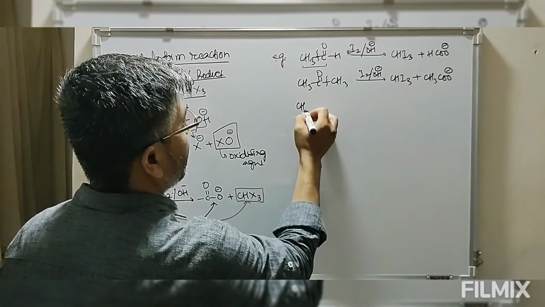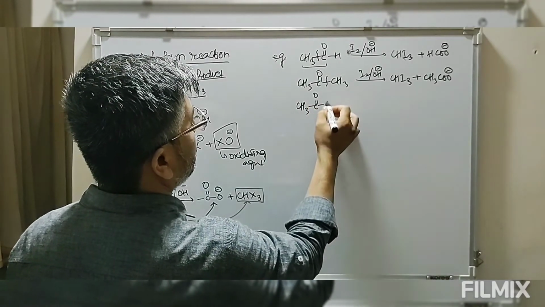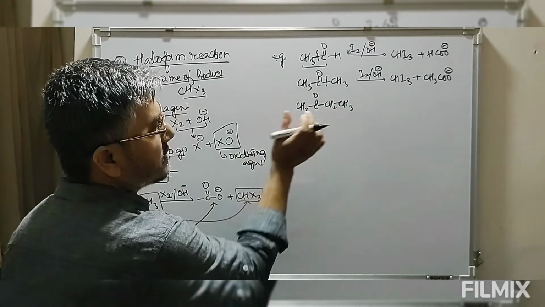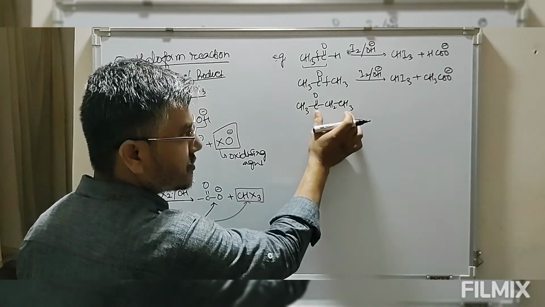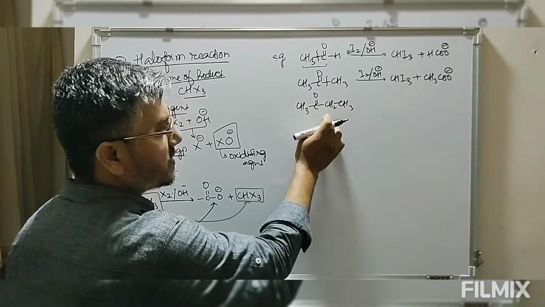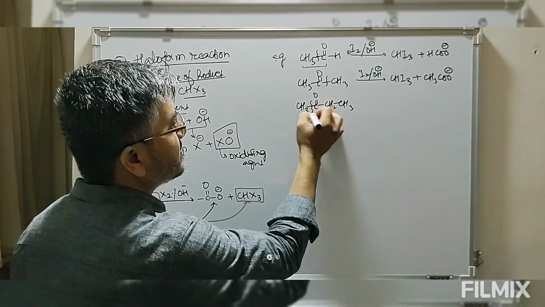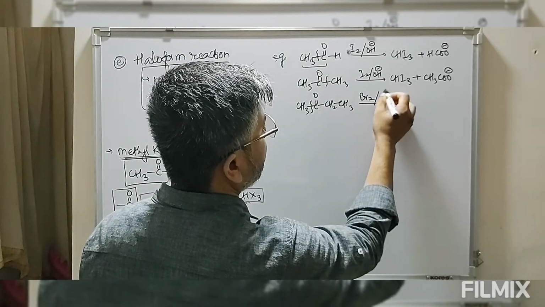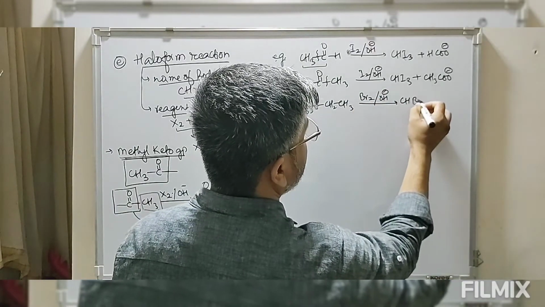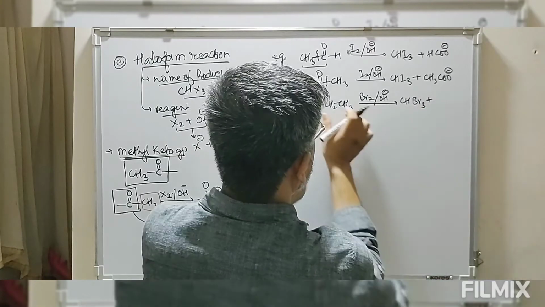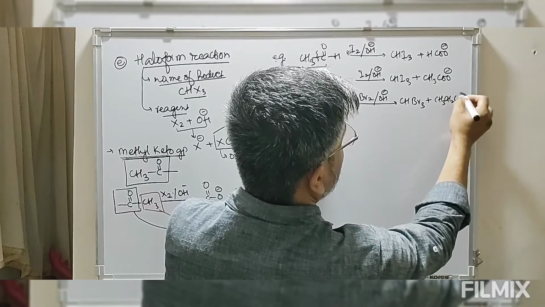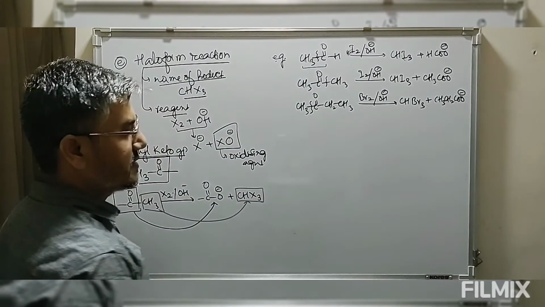Take CH3 C double bond O CH2 CH3. Now look at this. This part is methyl ketone, but this part is not methyl ketone. Reaction cannot take place at this side; reaction has to take place at this side. So now take bromine in presence of alkali. This gives you bromoform plus a 3 carbon acid, CH3 CH2 COO minus.